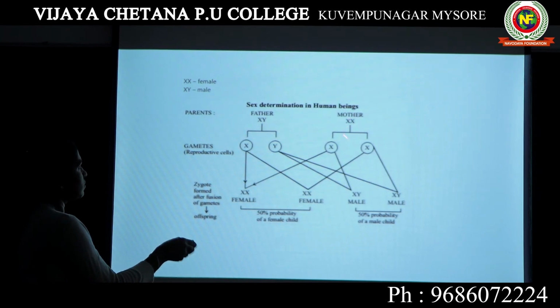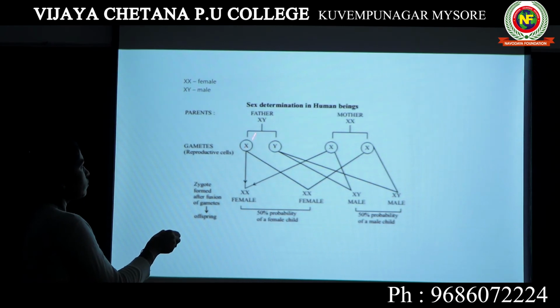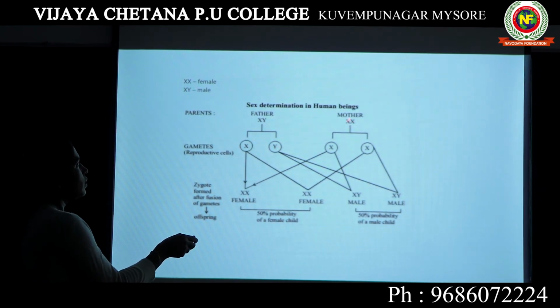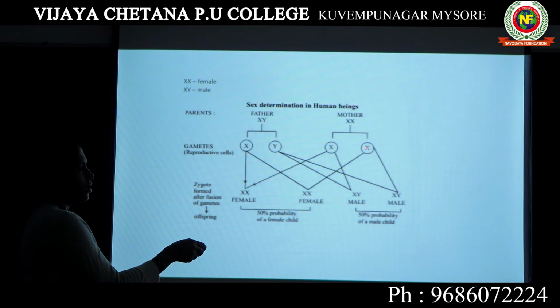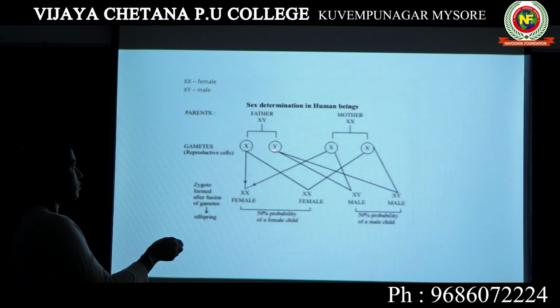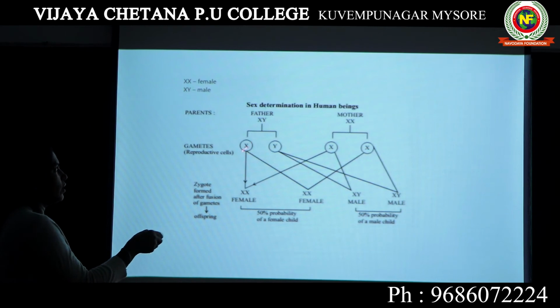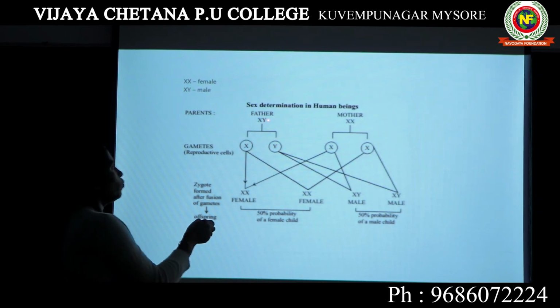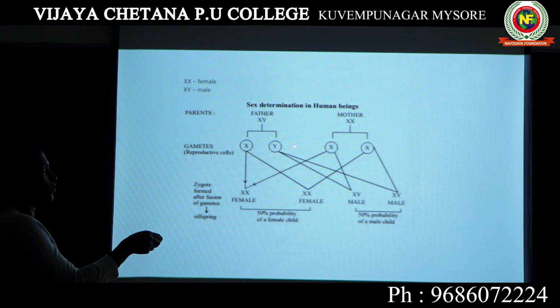When they produce gametes, that means when they produce sperms, X goes in one sperm, Y goes in another sperm. When female produce gametes, they produce ovum, but they will be with only one particular type of chromosome, which is X. Generally they produce only one type of egg, so it will be having only X chromosome. They do not have two combinations. They will produce only one type of gamete, whereas male will produce two types of gametes, one gamete with X chromosome, another with Y chromosome.